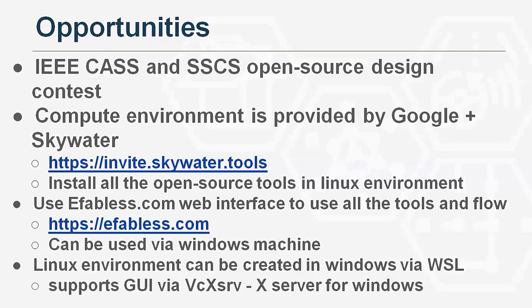And there are incentives and drives from Google SkyWater. They are coming up with PDKs, process development kits, so that designs can be fabricated. At efabless.com you can invite SkyWater: click that invite link for SkyWater tools, you will get an invitation, and you can log in or sign up for the Google plus SkyWater program. In eFabless, you can do all those things.